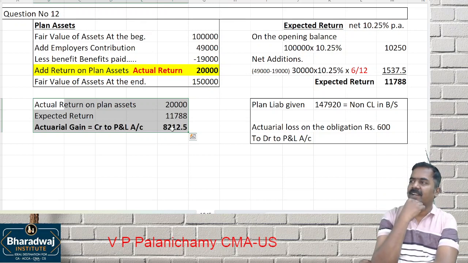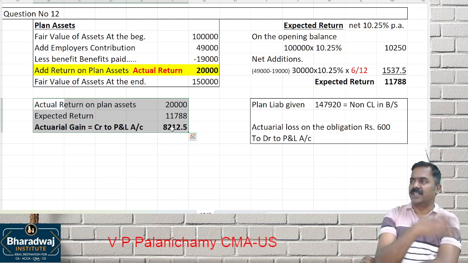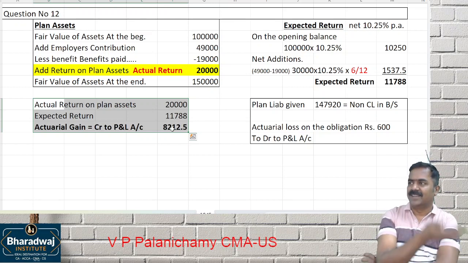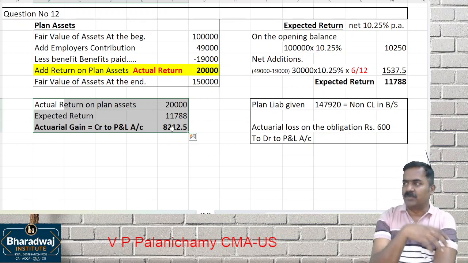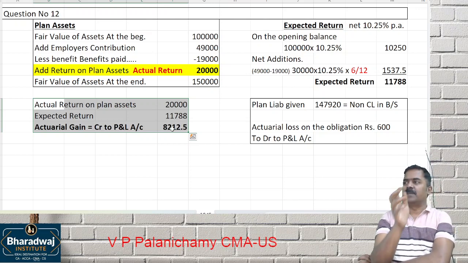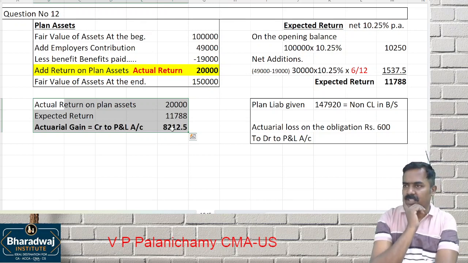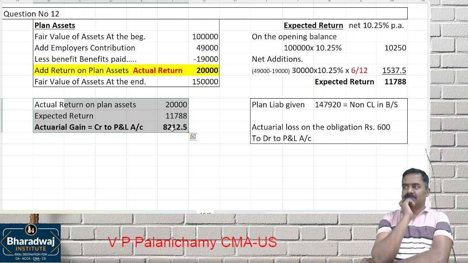This is related to operating activity then. This is not your investment. It is not your regular investment in shares, debentures and all. It is to do with which one? Plan liabilities and plan assets belonging to employees. See, these assets and liabilities are created towards employees. It is part of your operating activity. Otherwise, employee benefits are which one? Operating activity. And again, here the cash flow would not have come. It is only an actuarial gain or loss. It's not actual cash.